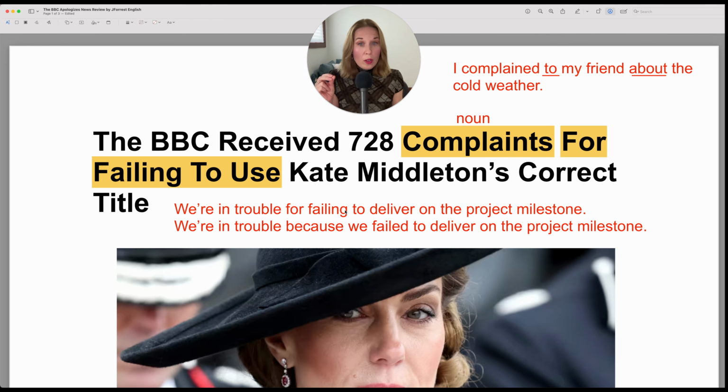Now, you could also say, instead of for failing to deliver, the infinitive, we're in trouble because we failed to deliver on the project milestone. So the same meaning is just different sentence structure. The second one with because we failed is probably more common. For failing sounds a little more academic.